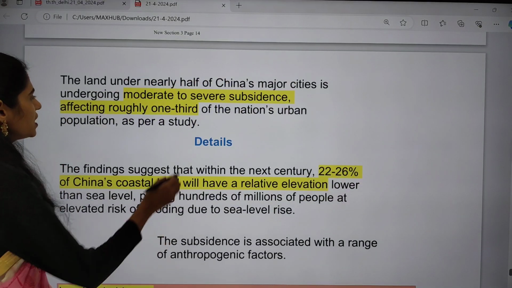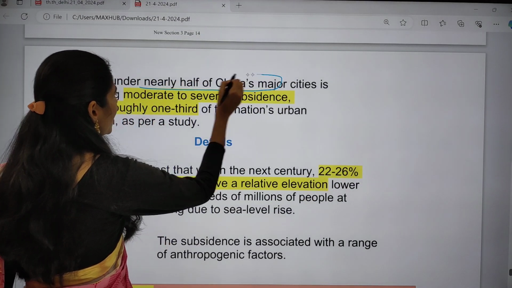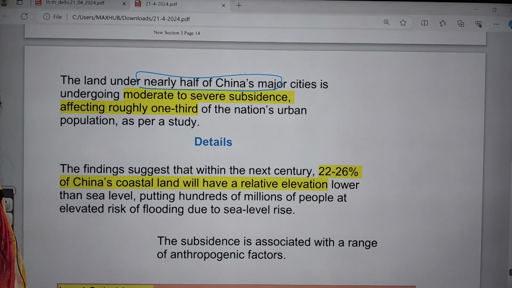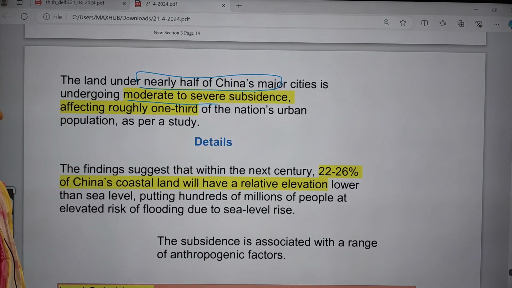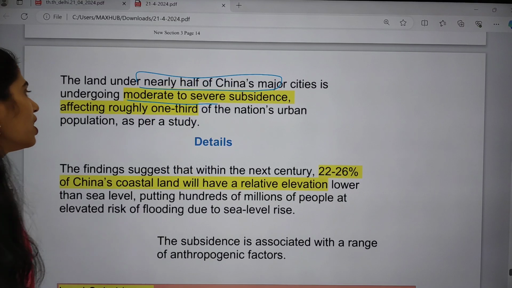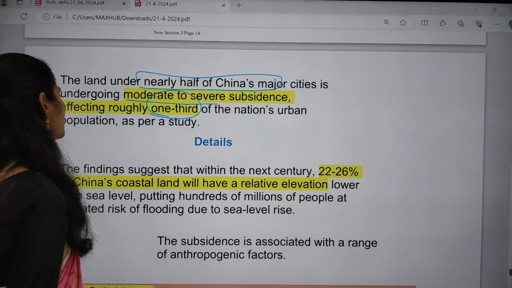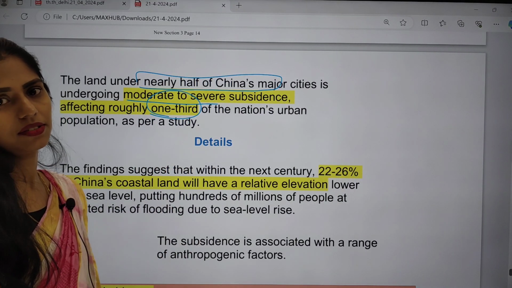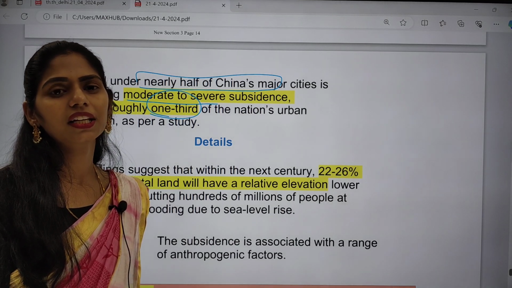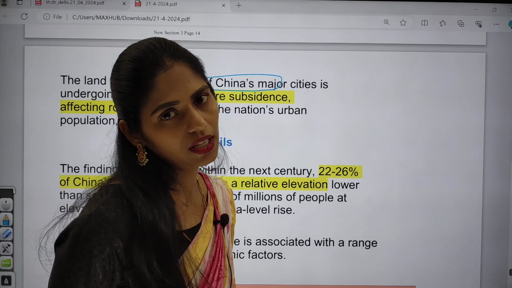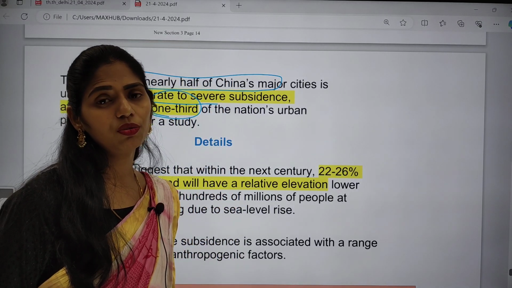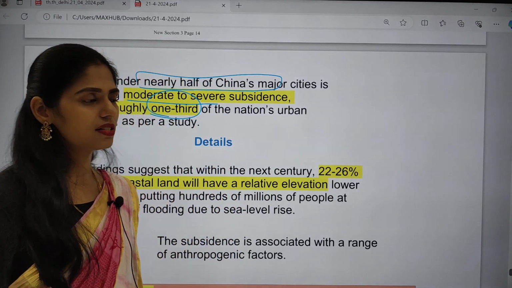The land under nearly half of China's major cities is undergoing moderate to severe subsidence. It is going to affect around 1/3 of China's urban population as per the study. As per the study, the grave threat in China is going to be land subsidence, affecting 1/3 of the population present in urban areas.